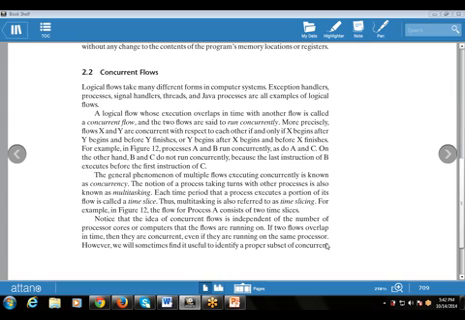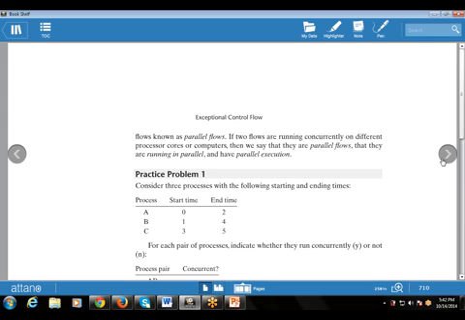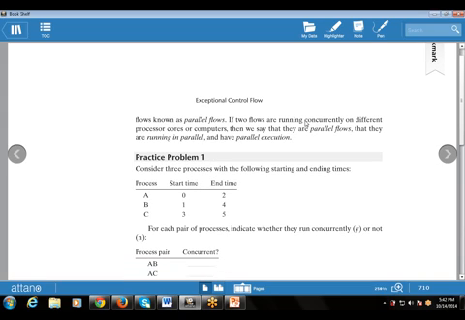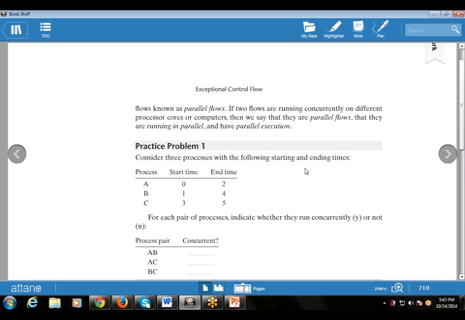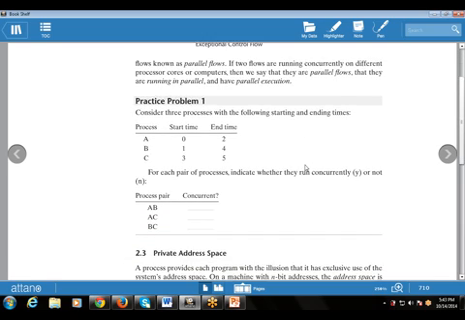However, we will sometimes find it useful to identify a proper subset of concurrent flows that are known as parallel flows. If two flows are running concurrently on different processor cores or computers, then we say that they are parallel flows, or that they are running in parallel and have parallel execution.